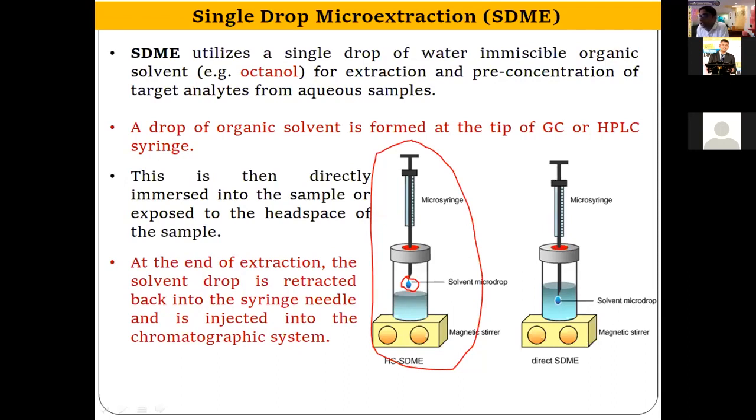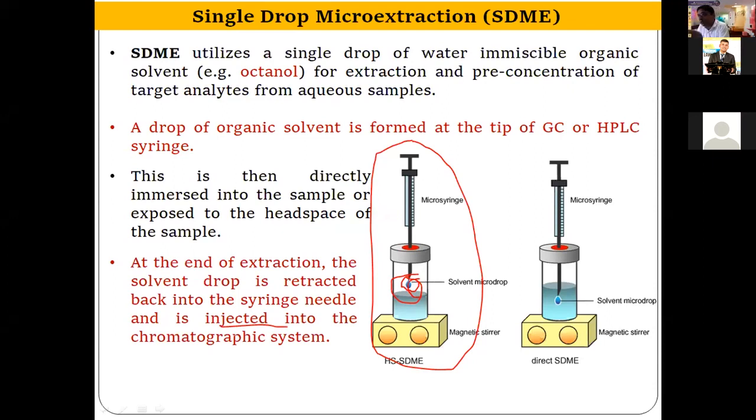Here adsorption will not take place, for example, because this is a liquid and adsorption takes place in solid material. So here partitioning will take place, and the compounds have higher affinity for organic solvents in comparison to water. That's why they will come into this little organic droplet, and after that you just collect this droplet and inject into any analytical instrument like GC or HPLC. At the end of the extraction, the solvent drop is retracted back into the syringe needle and is injected into the chromatographic instruments, for example GC or HPLC.